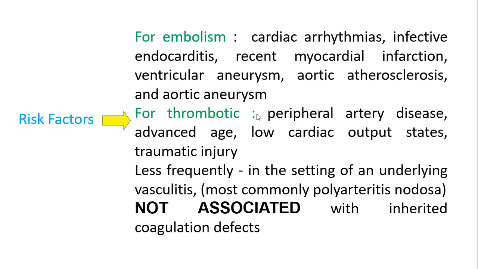The risk factors for embolism are, of course, cardiac arrhythmias, recent MI, and aneurysm. For thrombotic, there could be a history of peripheral artery disease, smokers, advanced age, low cardiac output state, or a traumatic injury.